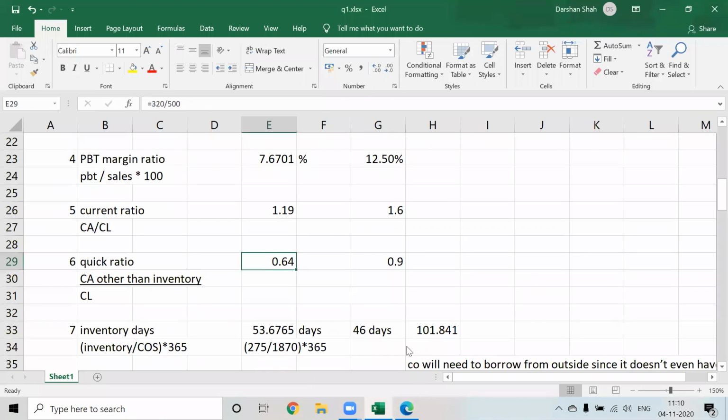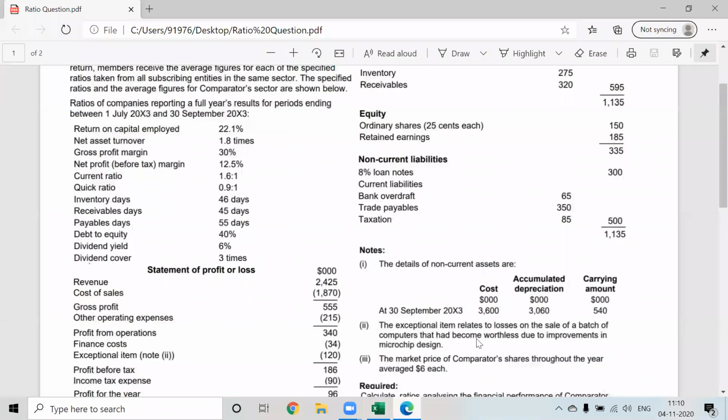So be sure that you use all the information in the notes. Yesterday when I explained the net asset turnover ratio, I tried to link depreciation to our net assets. That the net asset turnover is high means the company is efficiently using its assets, but depreciation is also high means the company is using the assets so much that they are going to be completely depreciated and we need to purchase new assets. Now here again, in case of inventory also.